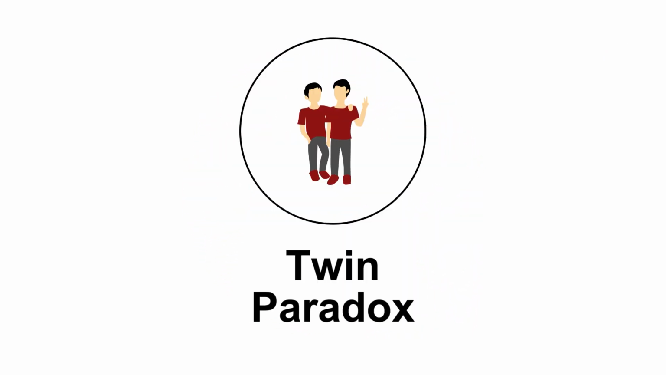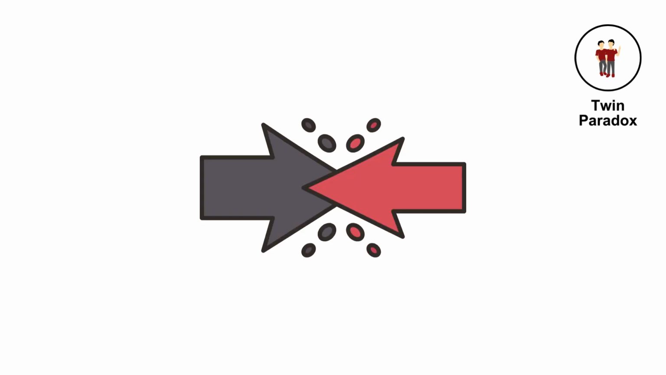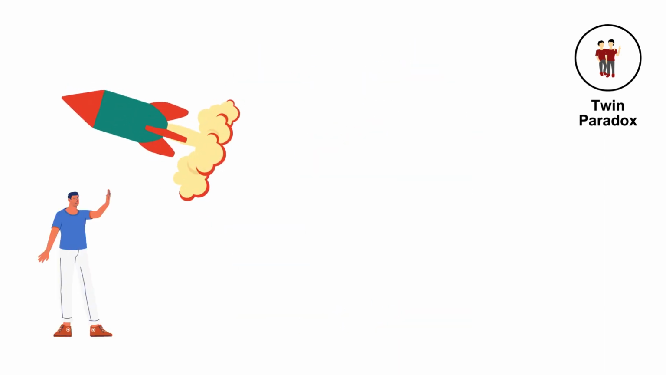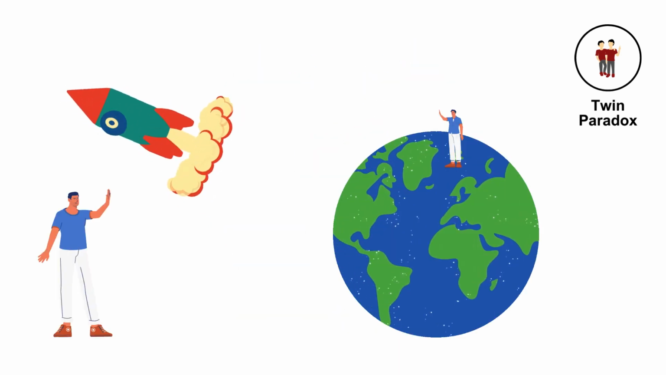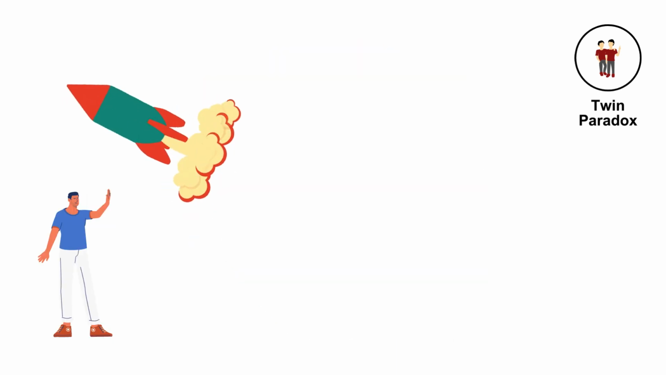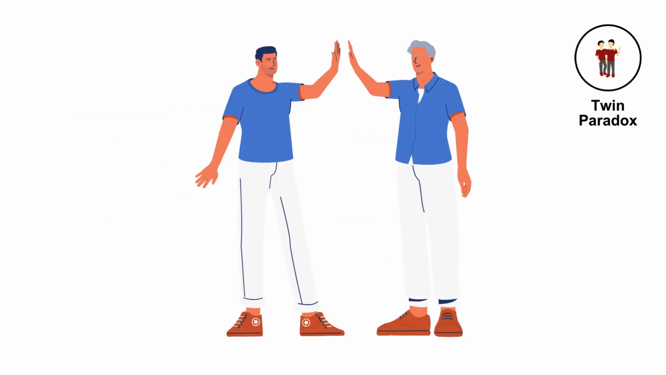The twin paradox. A concept from special relativity. This paradox deals with the apparent contradiction between the time experienced by two twins, when one travels at relativistic speeds and the other stays on Earth. According to the theory of relativity, the twin who travels near the speed of light will experience less time passing, leading to the paradoxical situation where one twin ages less than the other.